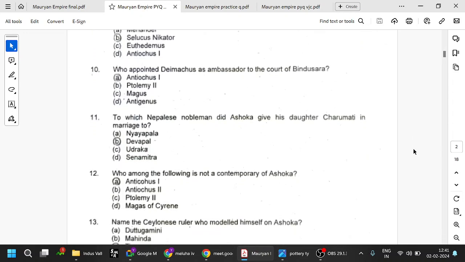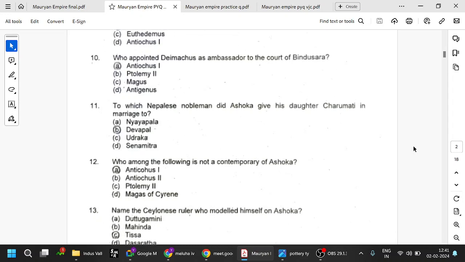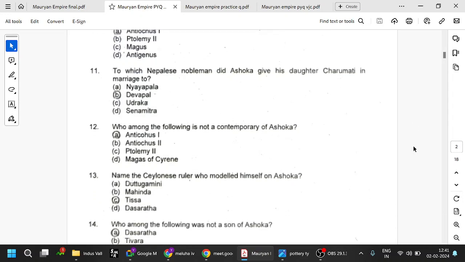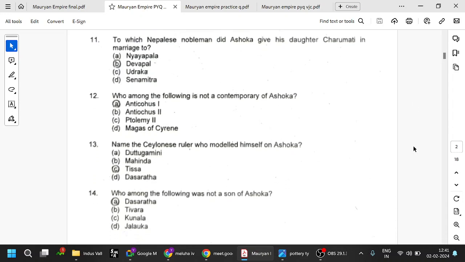So Ashoka gave his daughter Charumati in marriage to Devapala. Okay, that's why Nepal is also there. At that time Buddha was born in Nepal, so Buddhism was popular there also. So Ashoka's son-in-law is Devapala. Antiochus I of Syria is a contemporary of Ashoka, and he sent Deimachus to Bindusara. Bindusara is the father of Ashoka.